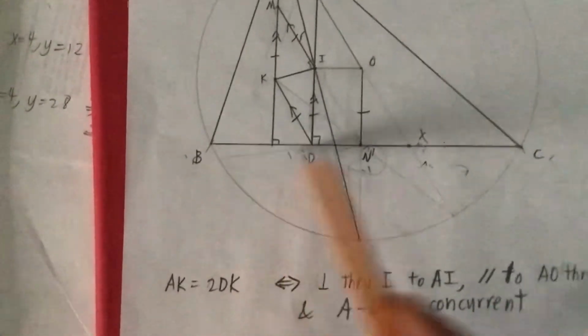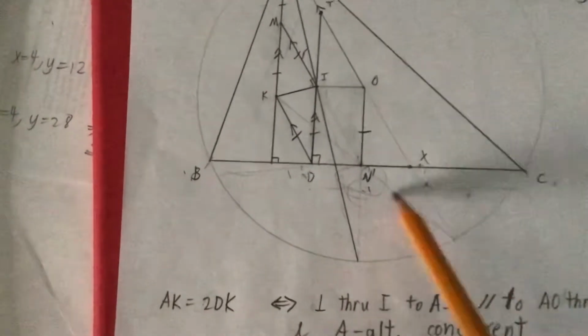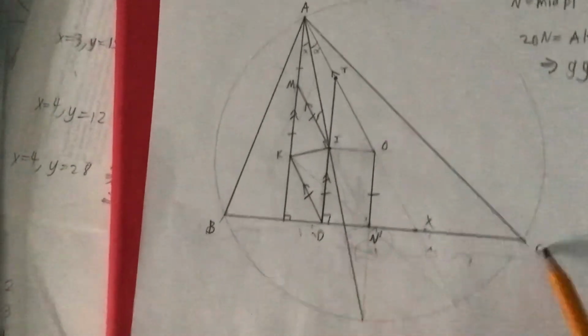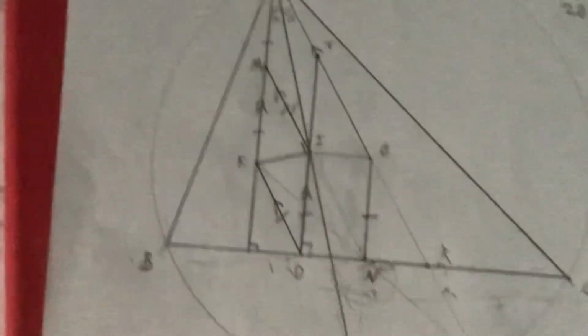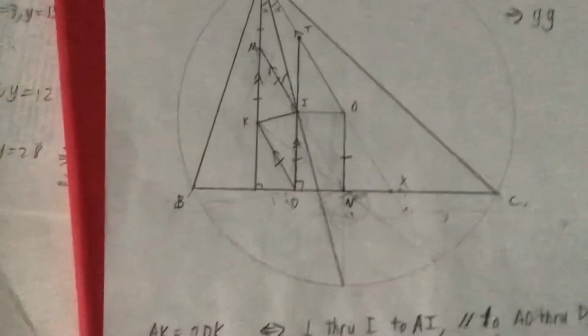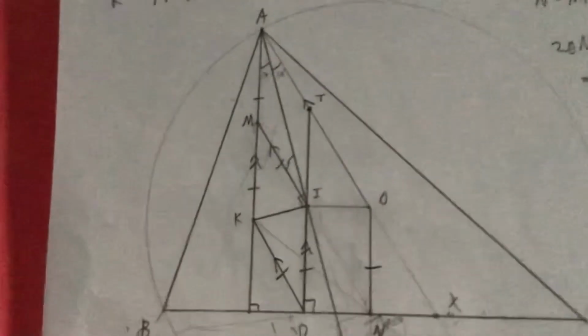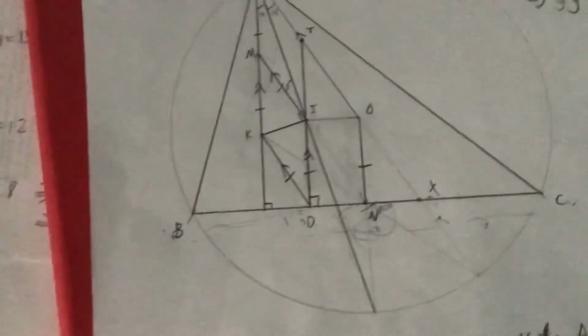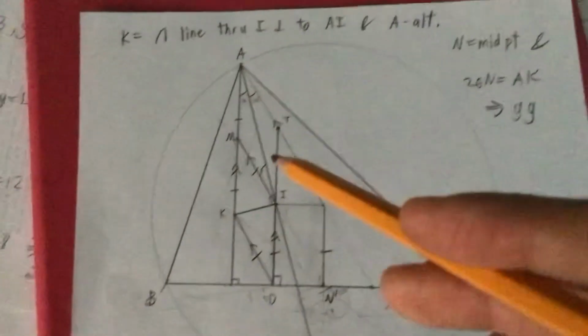Then that gives me BN, this plus this, is equal to this plus this. So BN is equal to NC. So this proves that MI passes through the midpoint. Yay! Now what does that give us? MI is parallel to AO and AM is parallel to ON. ON is perpendicular to BC because N is the midpoint. So now that gives us parallelogram AMNO. And that gives us ON is equal to AM, which is clearly 1/2 of AK.